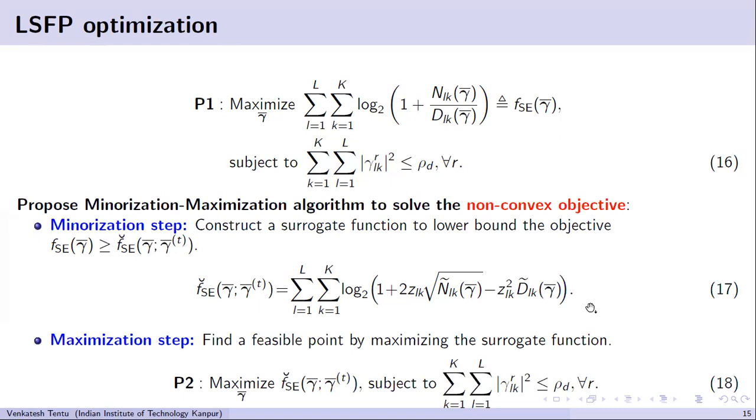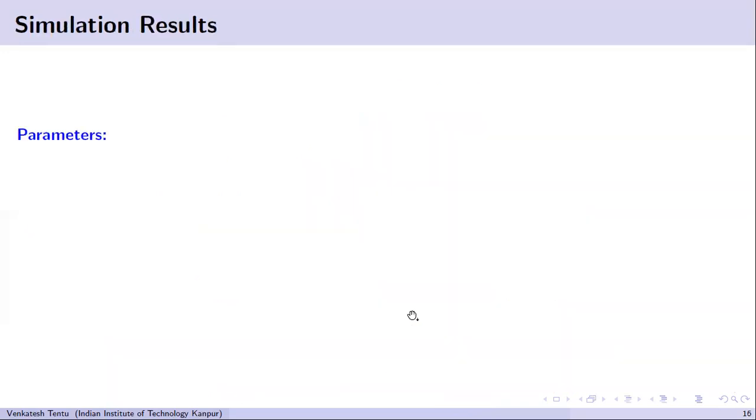So it's kind of a tight approximation to that original function. The original function is non-convex. However, the surrogate function that we have come up with is convex. So we can frame it as a convex optimization problem. So in the first step, we have considered a minorization step. After we have this convex function, we will maximize it such that we get a convex optimization problem.